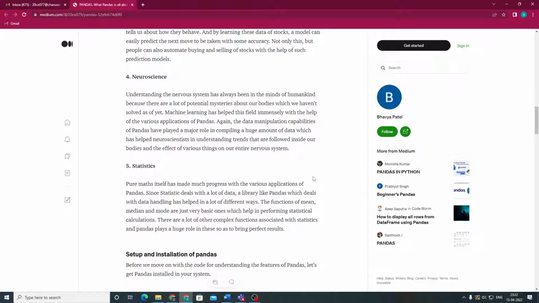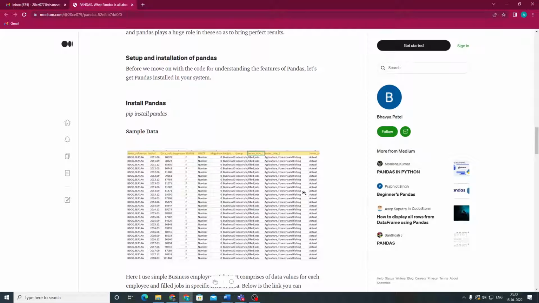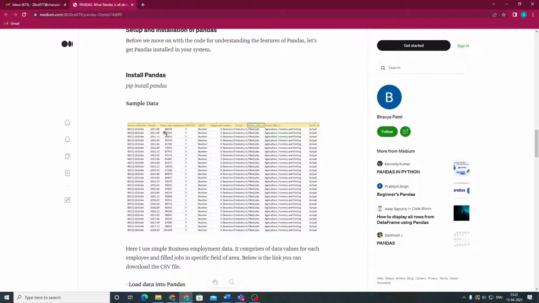So moving on to the practical perspective, we can install the Pandas library with the command pip install pandas. As we can see here, there is sample data. To load this data into pandas, we use the read_csv function and pass the path of the file as its argument, which loads the CSV file that is our sample data. Now, to understand what the CSV file has: the .head function shows you the list of data, the .describe function gives statistical information about our sample data, and the .columns.values attribute gives the list of column headers.